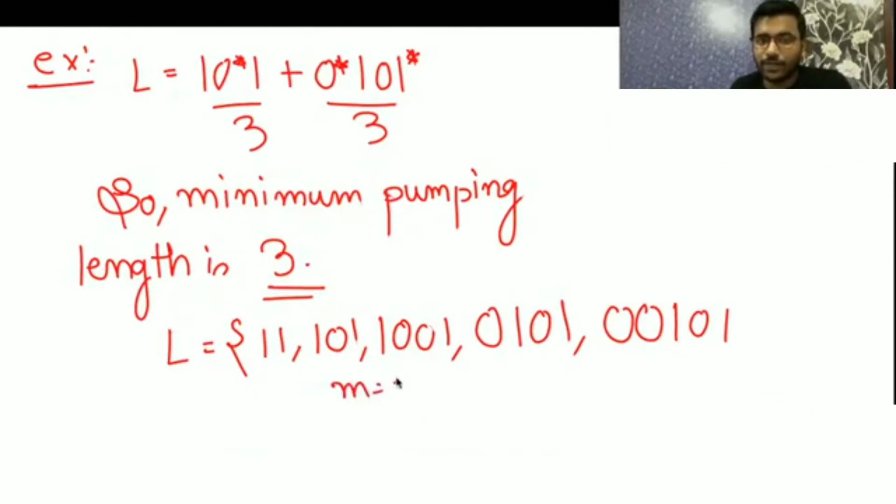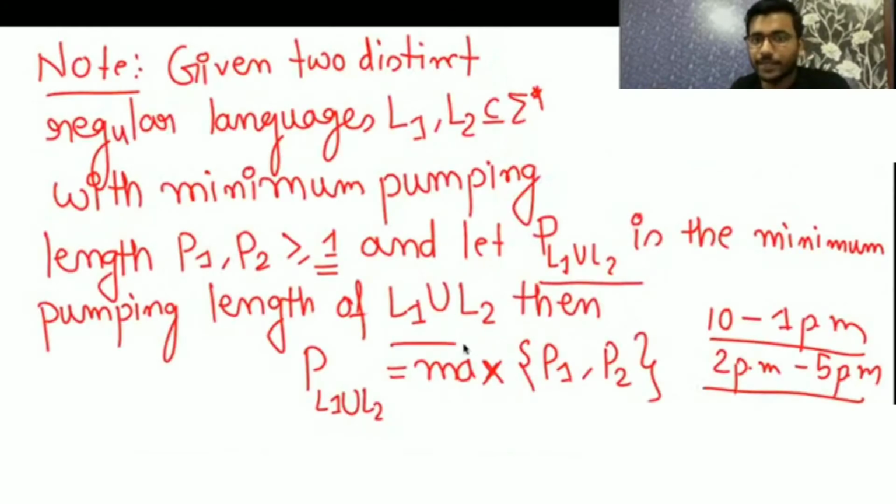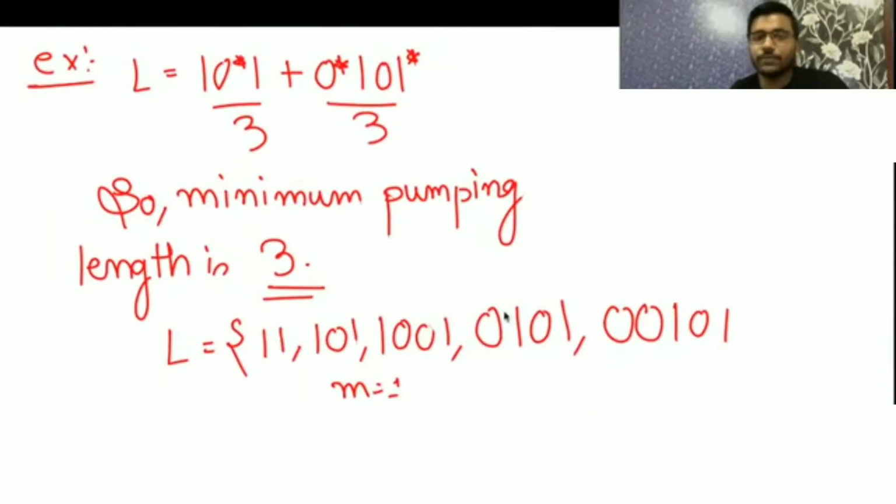First you start from 1, then 2, then 3, like this only. That way also you will get the correct answer. If you remember the formula, then use that formula. Otherwise, just write the strings in the language and try to find it. Both are going to give you the correct answer.